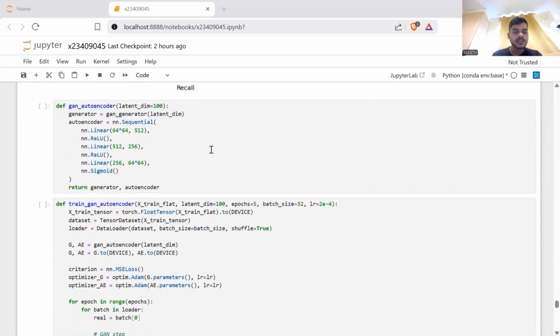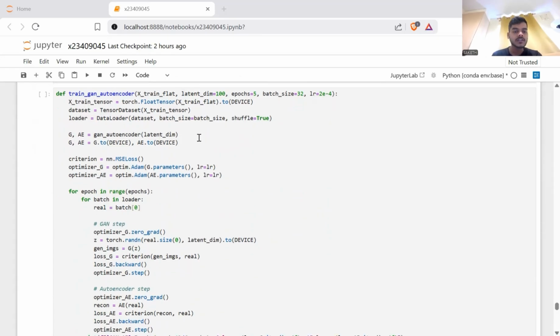The GAN autoencoder function defines a hybrid architecture that combines a traditional autoencoder with a GAN inspired generator, providing a more flexible foundation for anomaly detection. The function begins by creating a generator network using the previously defined GAN generator, which maps a latent noise vector into a reconstructed 64 by 64 image representation.